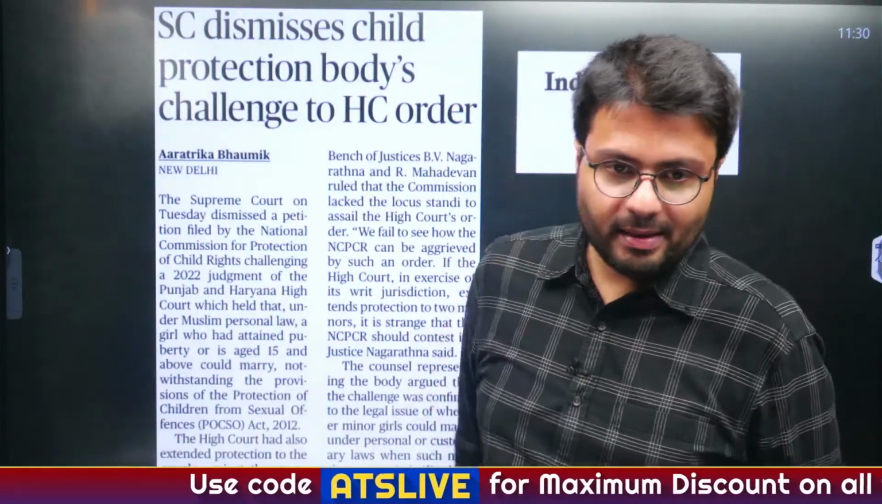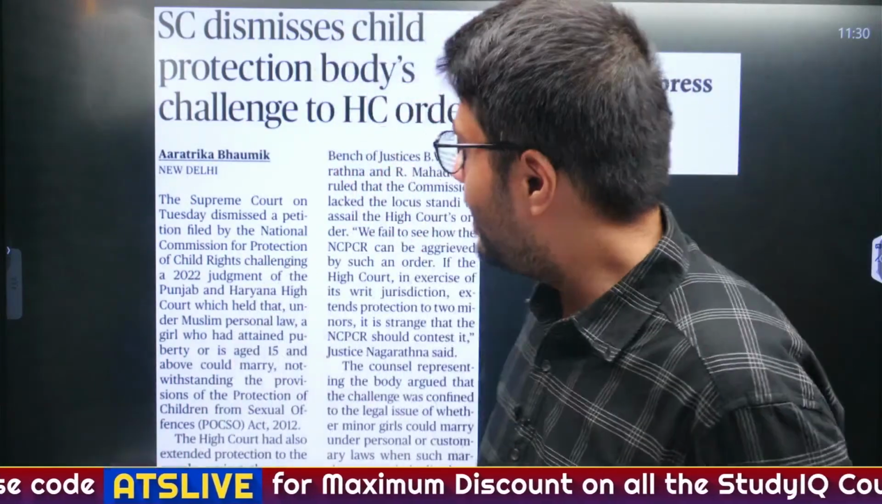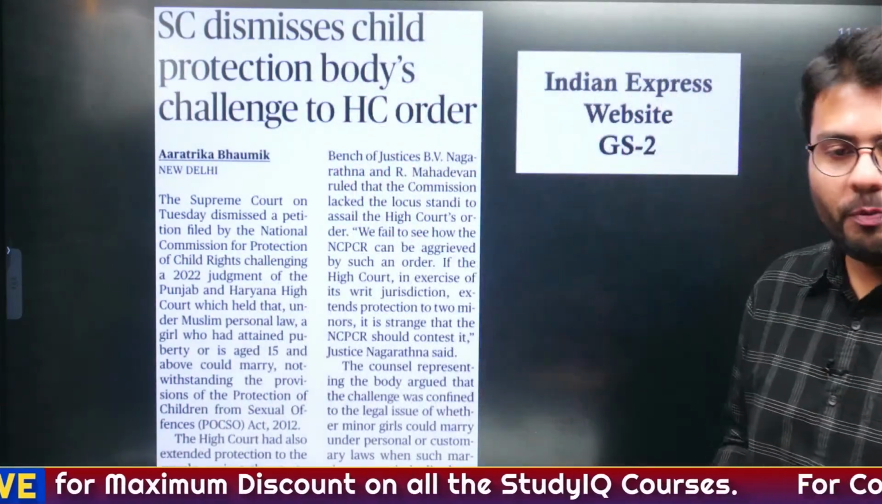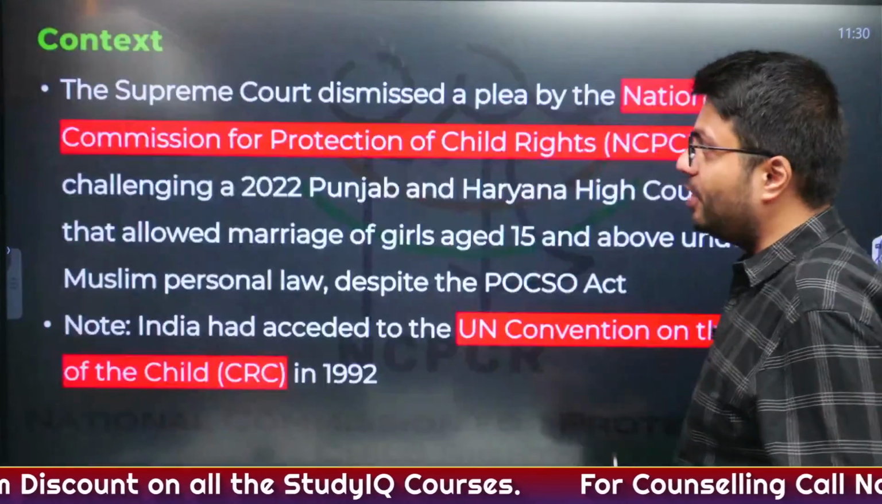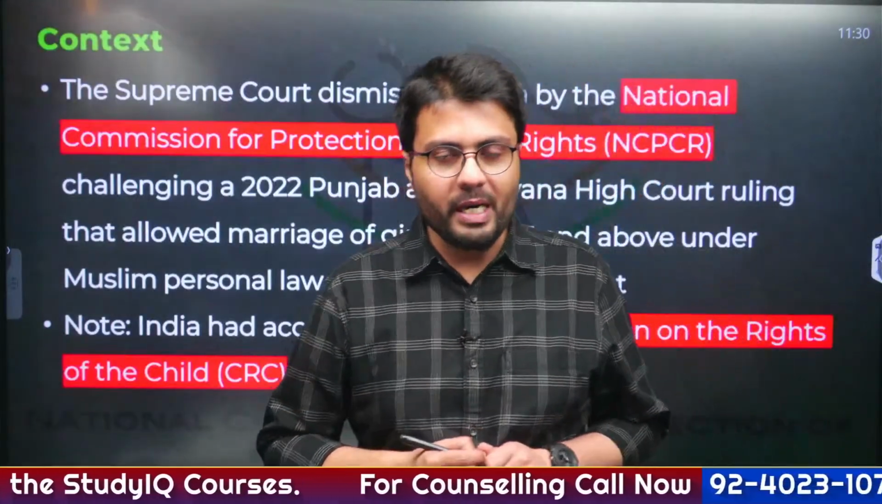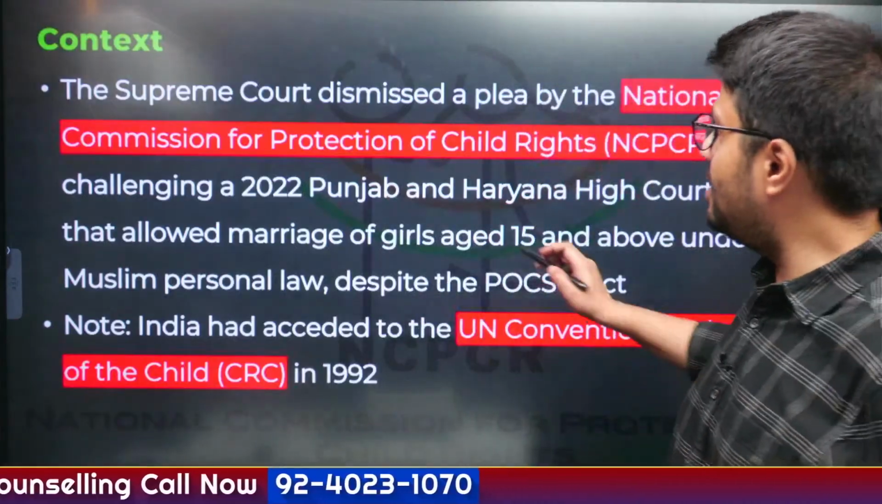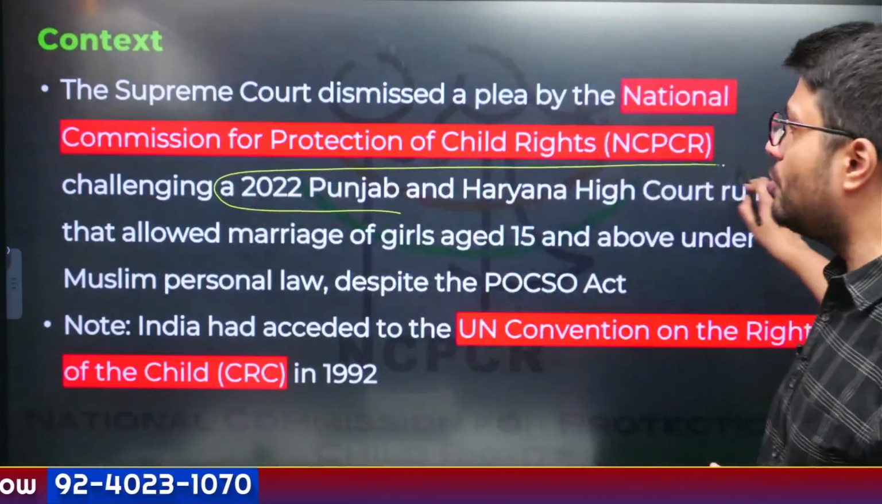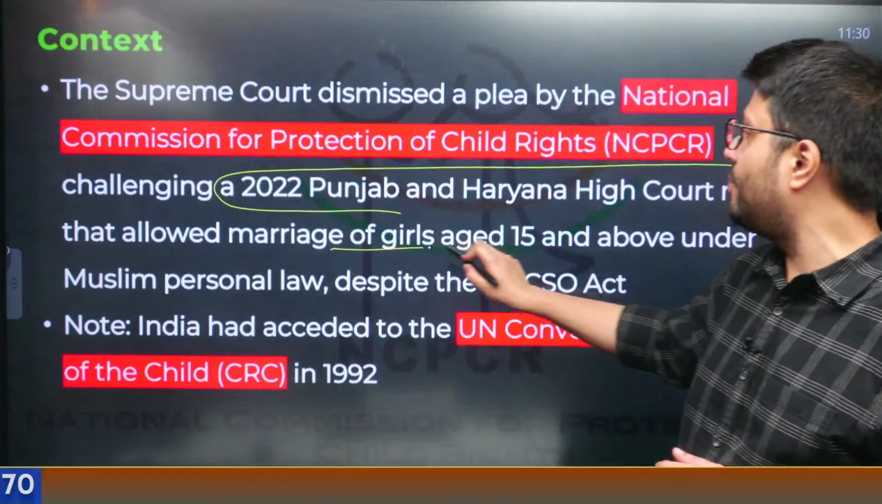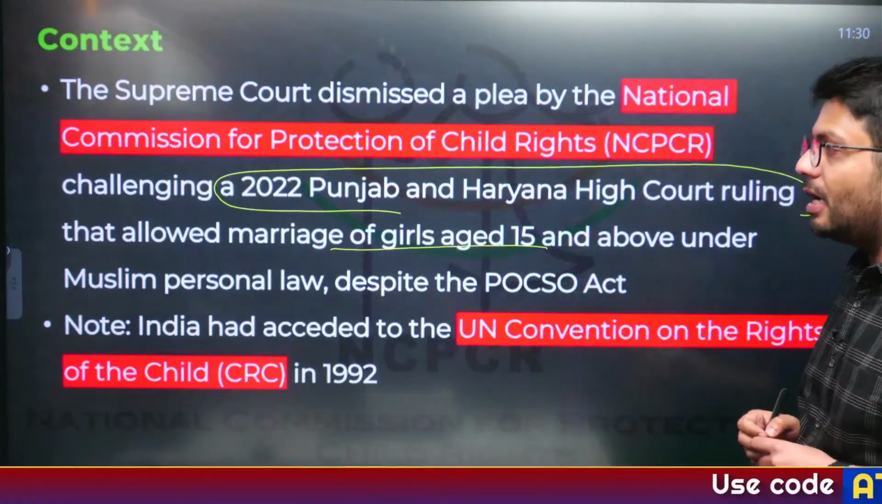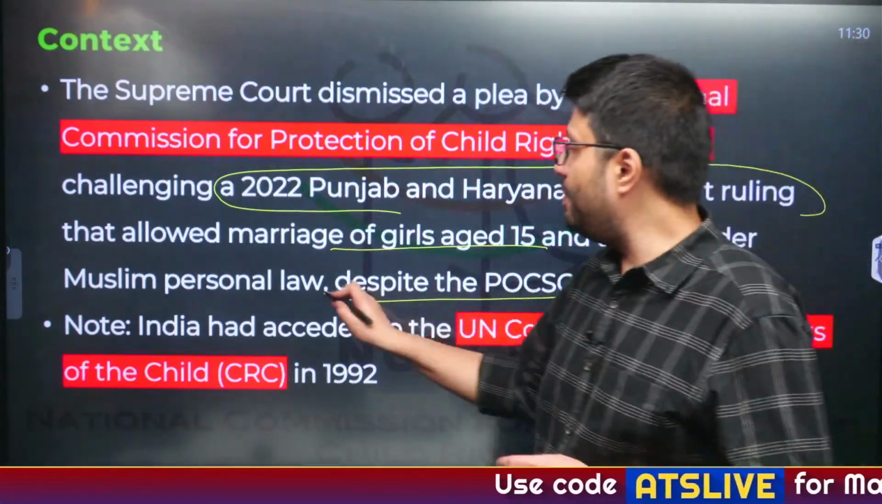Now moving to the next article. This article basically talks about the National Commission for Protection of Child Rights. Why are we talking about this article? Because the Supreme Court dismissed a plea submitted by the NCPCR, which challenged a 2022 Punjab and Haryana High Court ruling which allowed marriage of girls age 15 and above under Muslim personal law despite being banned by the